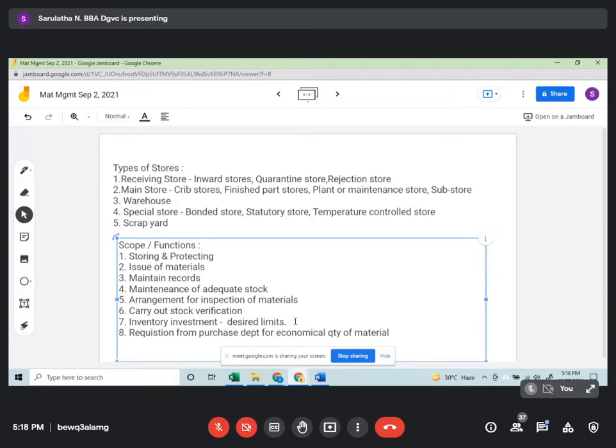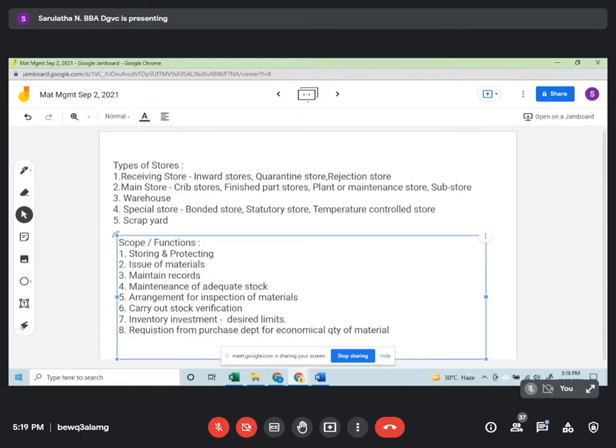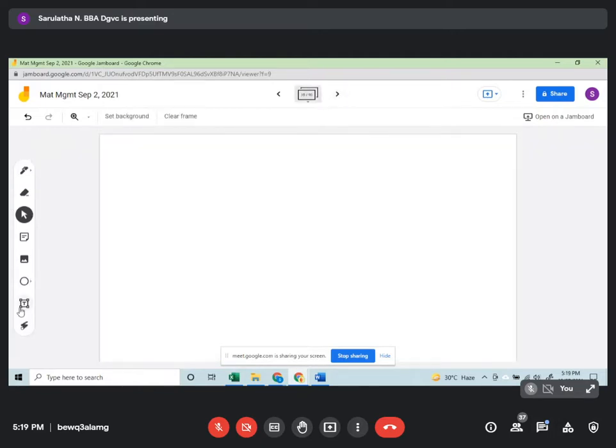So what else will we have in stores management? We will have the functions of the storekeeper. What will be the functions of the storekeeper? What all will he do? Obviously, he will identify all the materials stored.